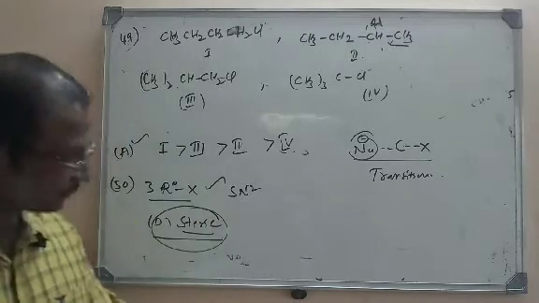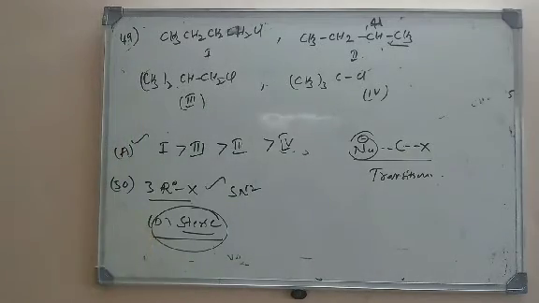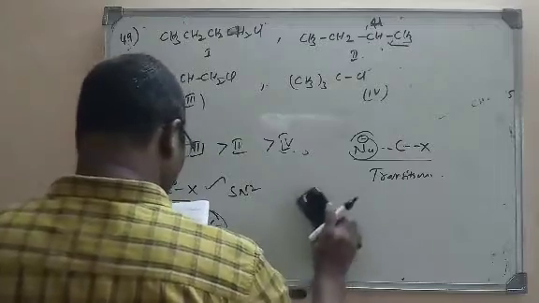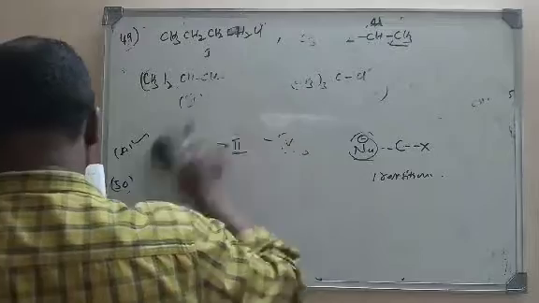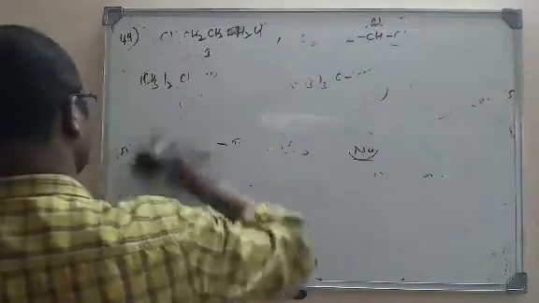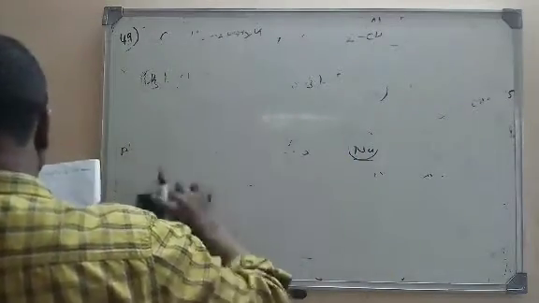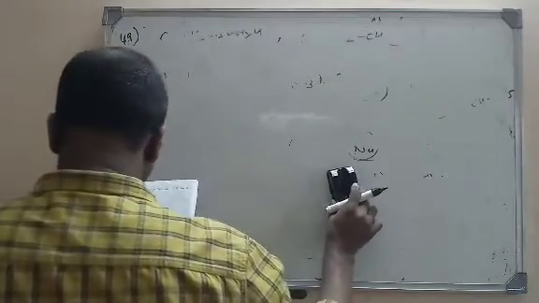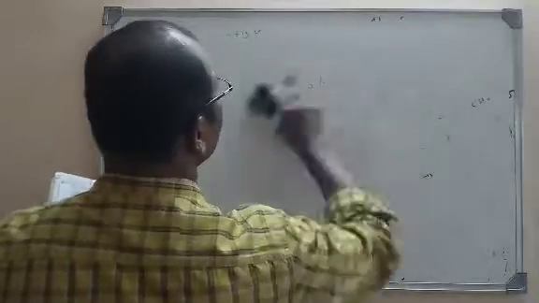Let us move to the next question, question number 51. The reaction of 4-bromobenzyl chloride with sodium cyanide. Benzyl chloride, not benzoyl: b-e-n-z-y-l, benzyl. With NaCN in ethanol leads to what? We have to find the product of that reaction.